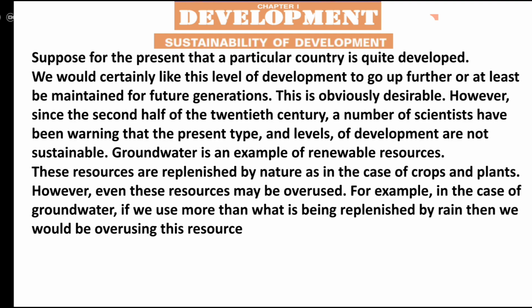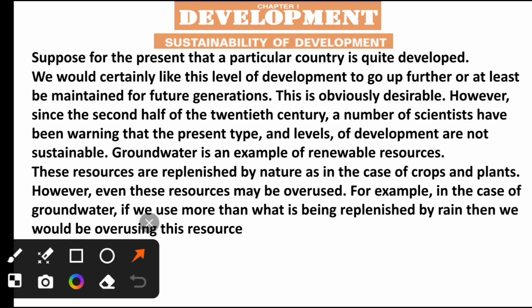So the next topic from this lesson is sustainability of development. What does sustainability of development mean? Here, we have been discussing the topic of development from the beginning of the lesson.